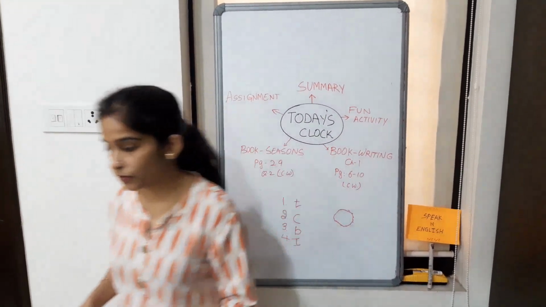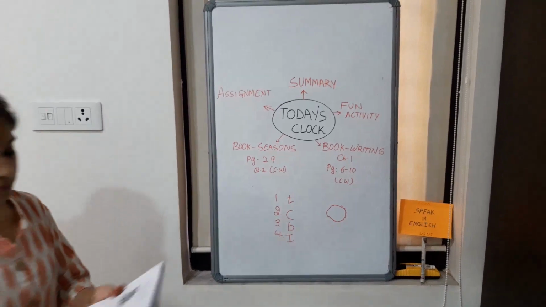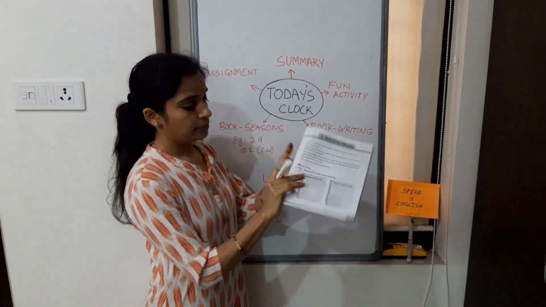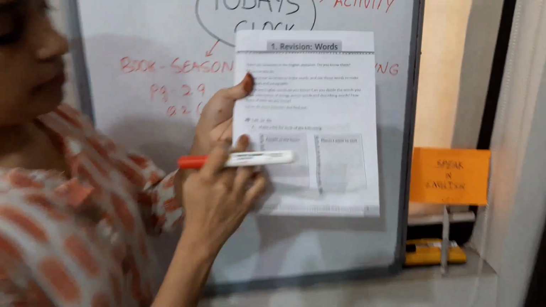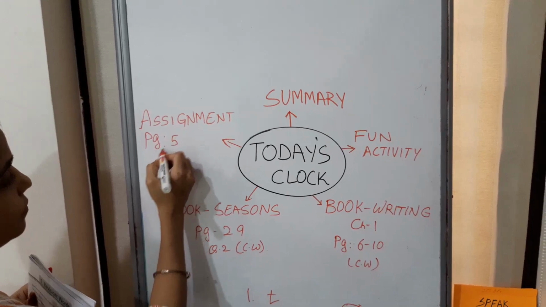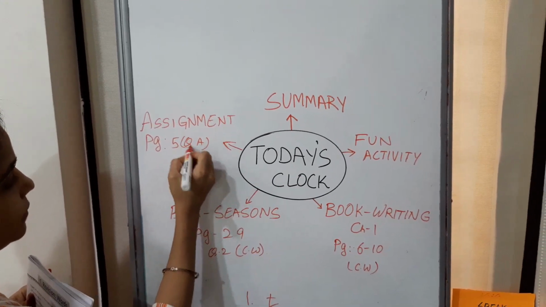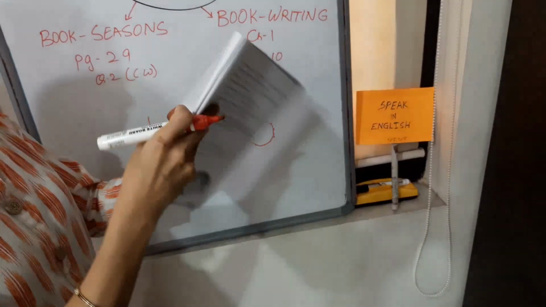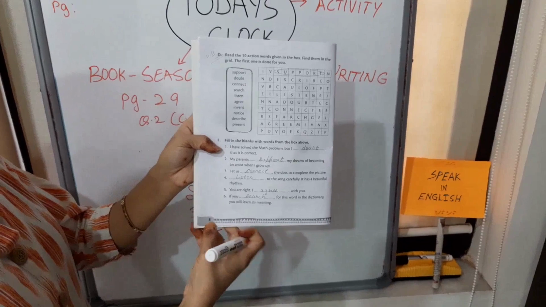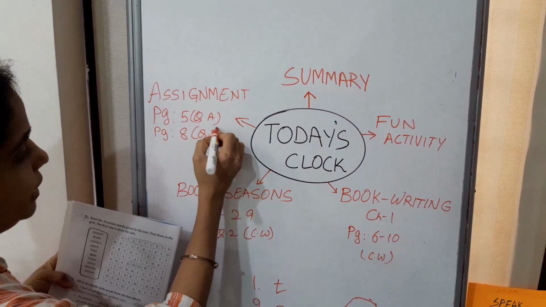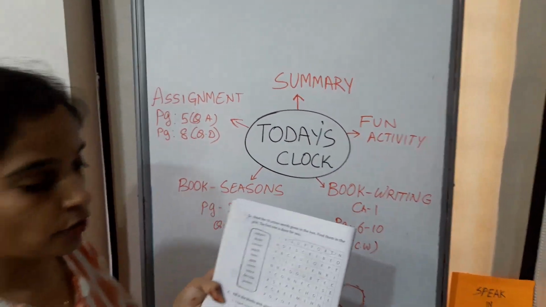Now let me show your homework first. What is your homework? Page 5, question A. I am going to write here also. Page 5, question A. And page 8, question D. Page 8, question D. I have written here, these two are your homeworks.